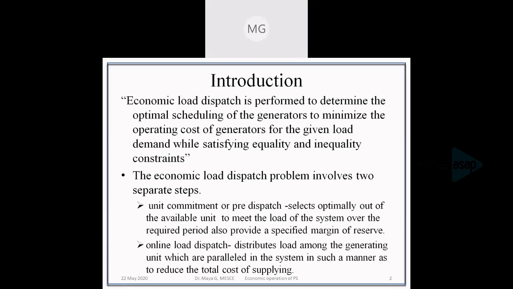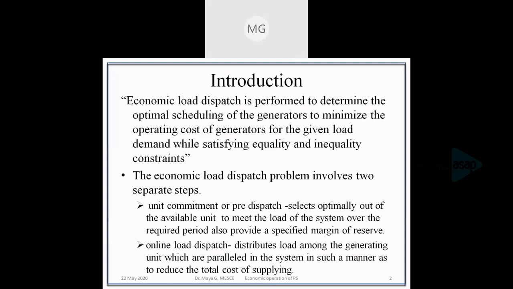As load varies on an hourly basis or day wise, we have to schedule the generation so that the cost is minimum. We have to schedule before we dispatch the load, as well as while we are connected to the system. So there are two steps involved in economic load dispatch, namely the unit commitment or pre-dispatch problem and the online load dispatch problem.